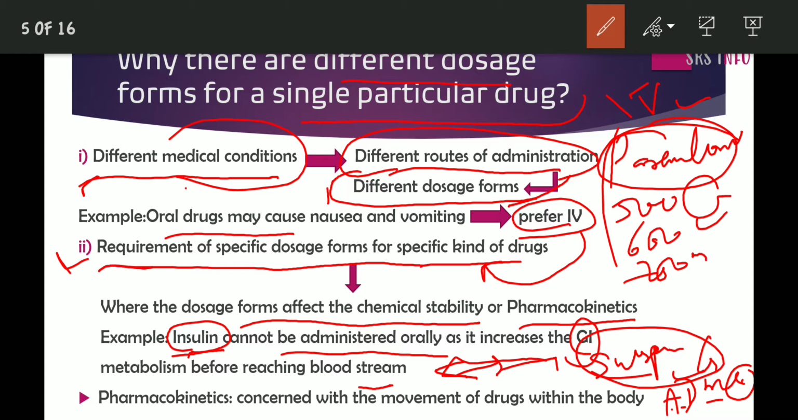That is written here. Requirement of specific dosage forms. Specific dosage form for specific kind of drugs like insulin. Specific kind of drugs demand specific dosage forms. I used the term pharmacokinetics here. What does it mean? It is concerned with the movement of drugs within the body. It's a branch of science that deals with the movement of drugs within the body. So depending on the chemical stability or pharmacokinetics, specific kinds of drugs require specific dosage forms only.